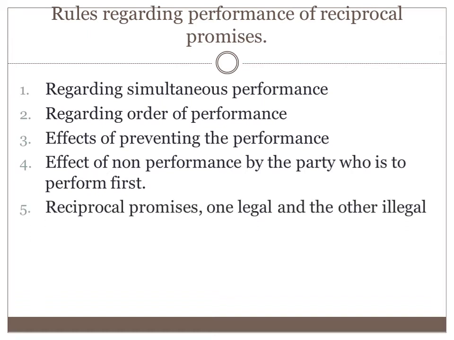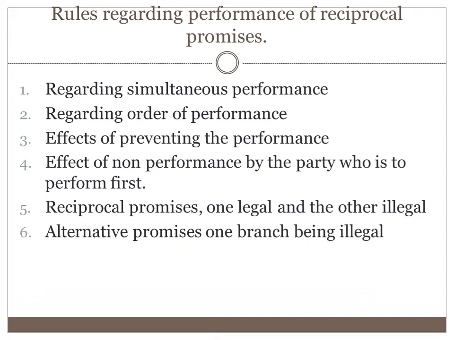The next one, reciprocal promises, one legal and other illegal. I think it's the second last. Where persons reciprocally promise firstly to do certain things which are legal, and secondly, under specified circumstances to do certain things which are illegal, here the first set of promise is a contract and the second set is a void agreement. Actually, this idea was already discussed. In a reciprocal promise, if the first contract is legal, then that is considered as a contract. But the second one is a void agreement. It is not a contract at all.